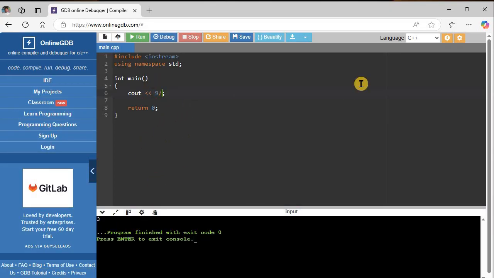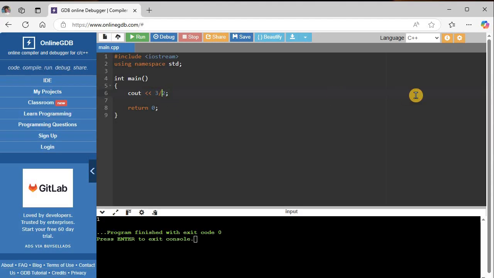Okay, but now what if I do 3 divided by 2? Okay, so the correct answer would be 1.5. But watch what it does. It just outputs a 1. Okay, so this is very important to remember, that if you divide an integer, meaning a number without a decimal point, by another integer, then it will give you your answer as an integer, and it will just cut off or truncate past the decimal point.